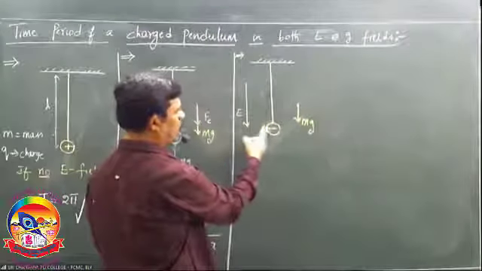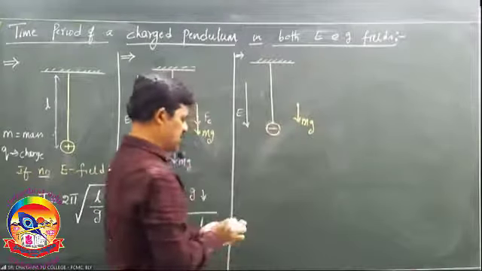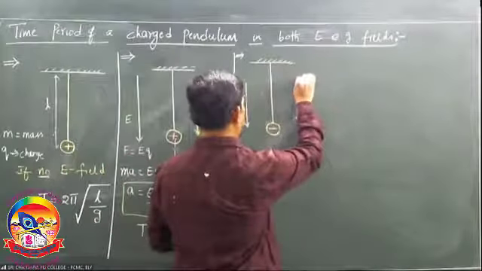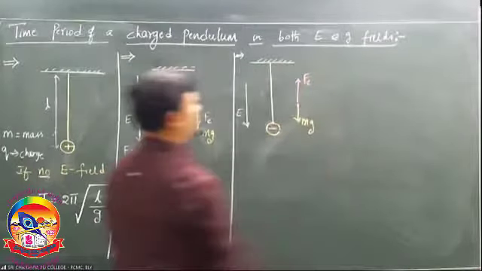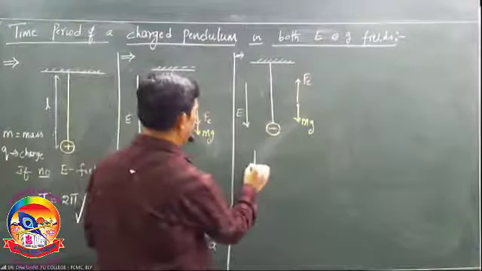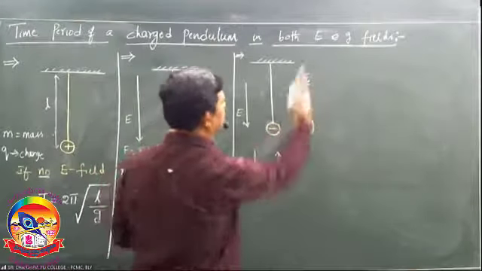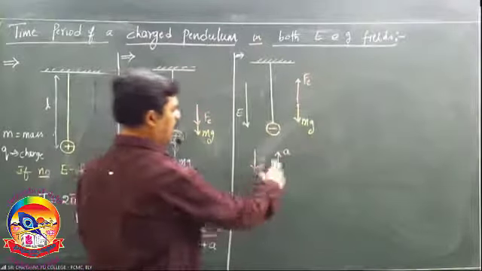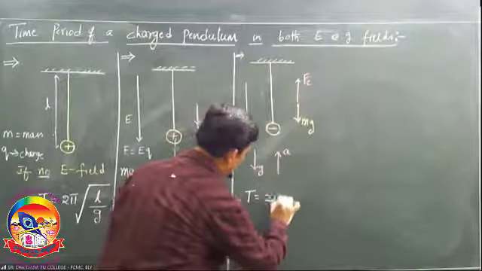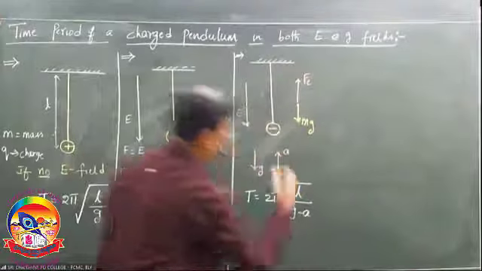But field downward, negative charge always experiences force in the opposite direction of the field, right? Fe. That means G in this direction, A in this direction, because force due to electric field is up. Opposite. Then what is the time period? T is equal to 2 pi root L by G minus A, right?